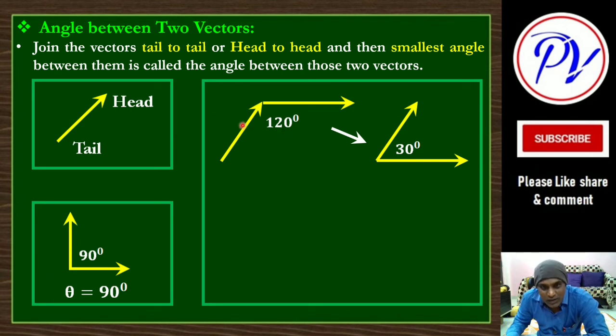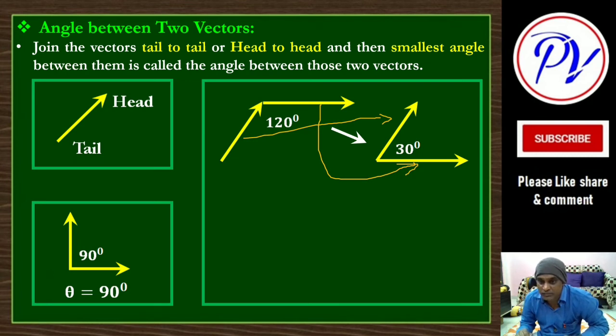Okay, so what will I do? I will keep this vector as it is here, parallel, and I will draw another vector parallel to this. So these two are parallel. This is the parallel shifting of this, and this is the parallel shifting of this. So no problem. Magnitude and direction we have kept the same. Only what have we joined? This tail we have joined. The tail of this and the tail of this we have joined here. Clear? This is shifted here and this is shifted here without changing direction and magnitude. Only the tails we have joined here.